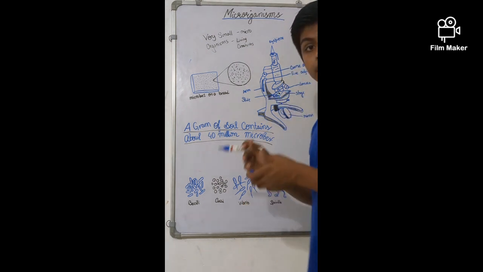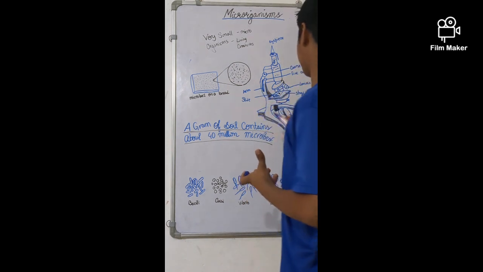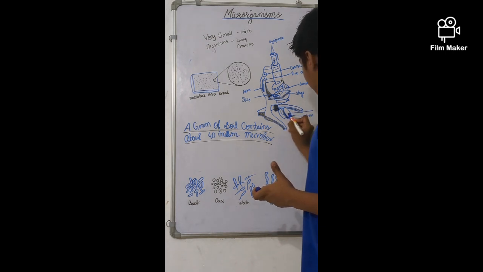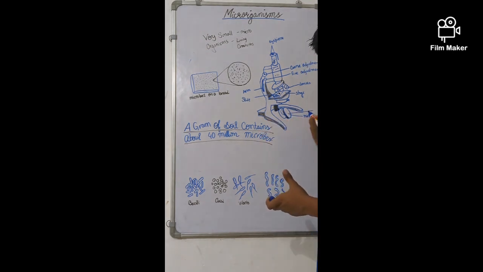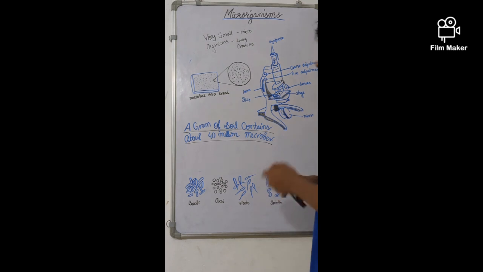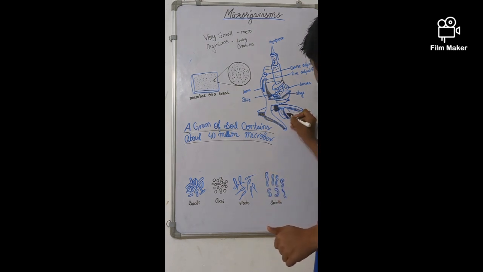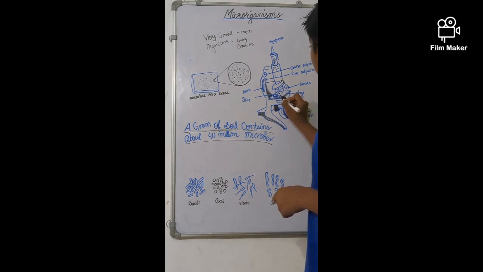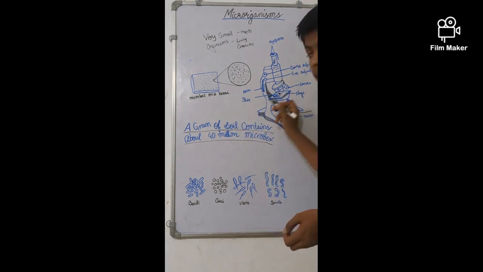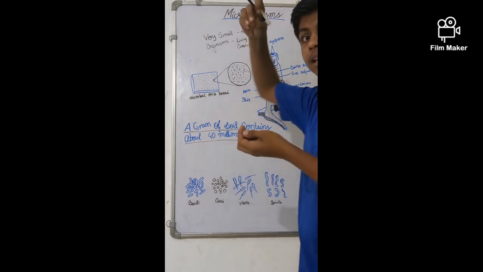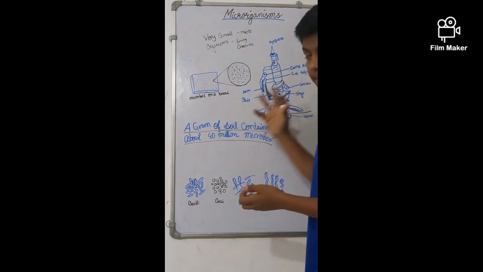This is the mirror, to reflect light. When light falls on the mirror, it gets reflected to the specimen, so that through the eyepiece we can get a clear view of the specimen.